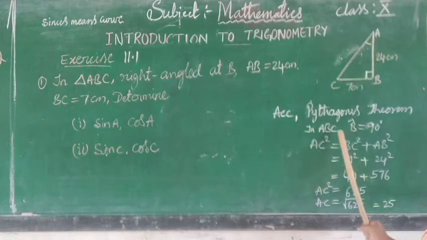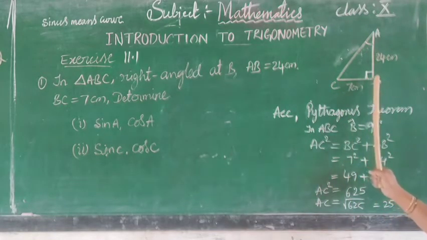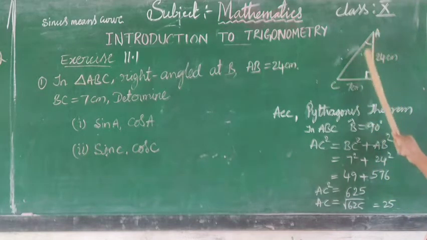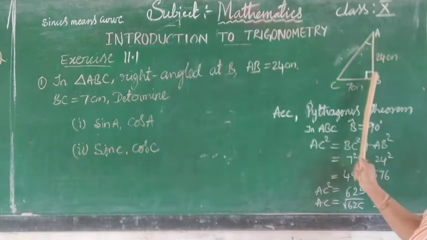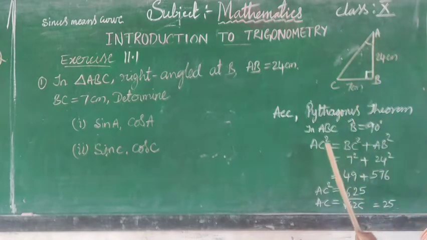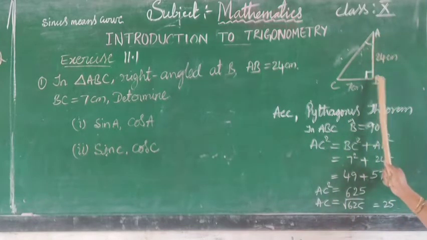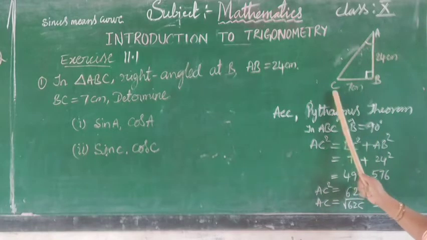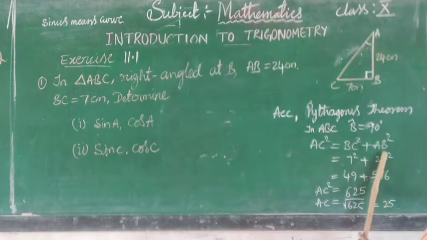What is Pythagoras theorem? According to Pythagoras theorem, the square of the hypotenuse, AC square, equals the sum of the squares of the other two sides. Hypotenuse means the side opposite to 90 degrees. So the other two sides are BC and AB: BC square plus AB square.